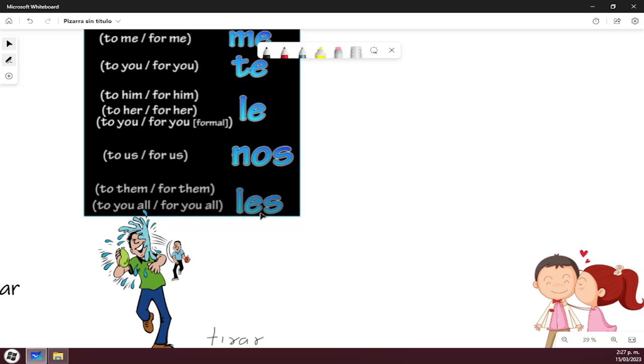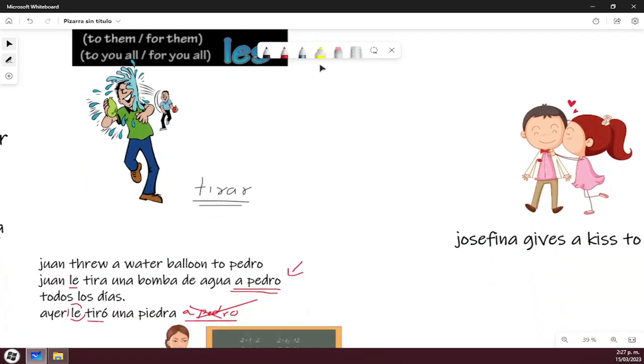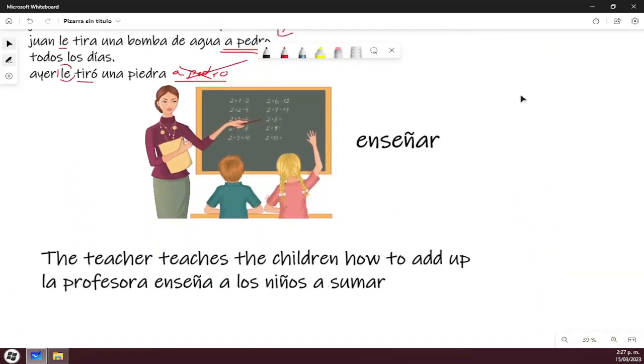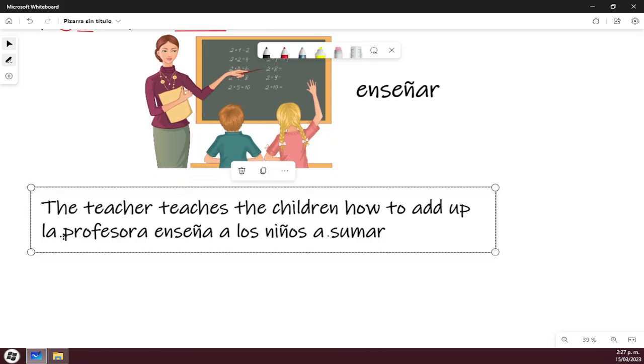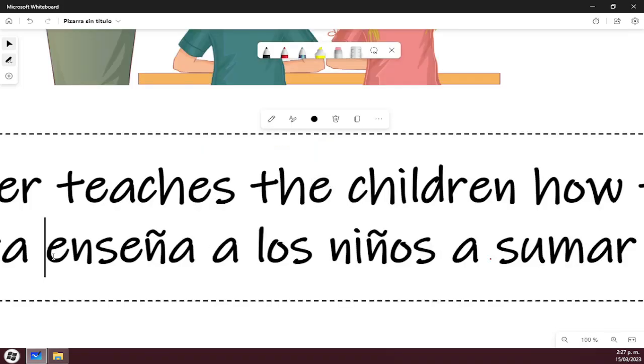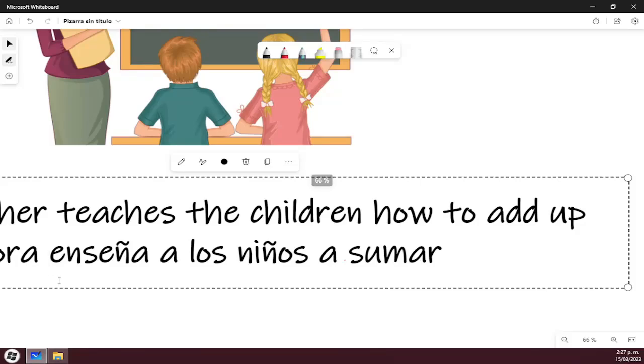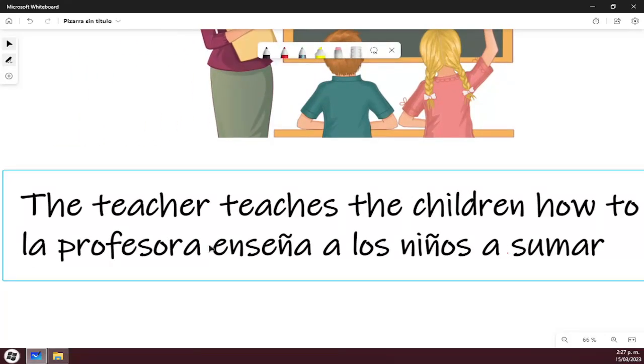So we're gonna use "les". This will show me who is receiving the action of the verb. So let's put the "les". Where do we put the "les"? After the person, after the pronoun, okay? After the person or the pronoun. So we're gonna put it here. Aquí.